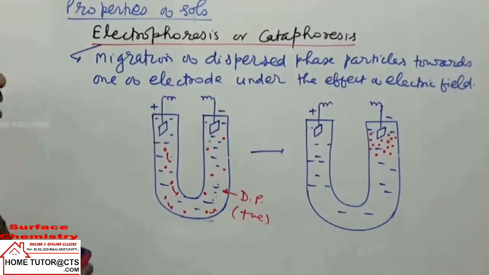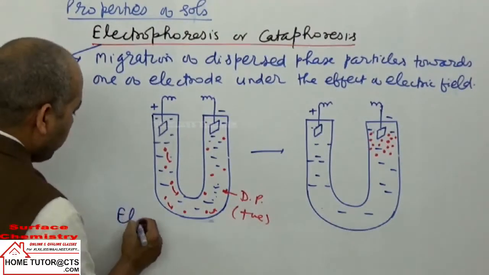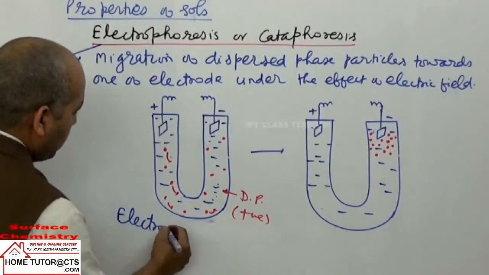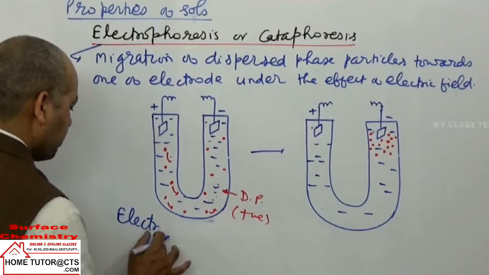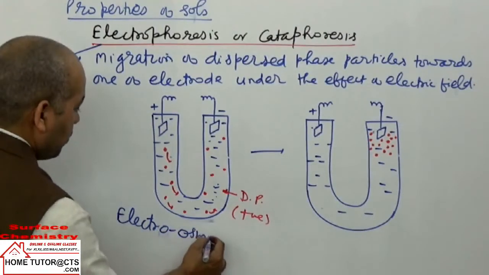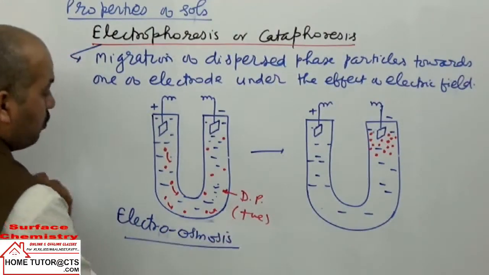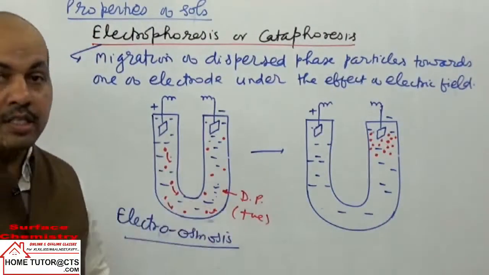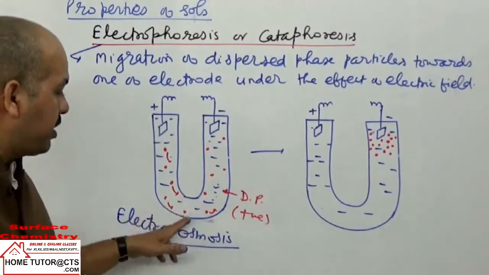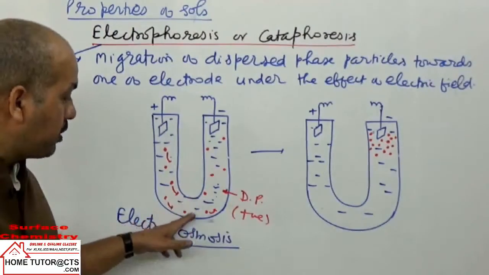Now one more term, electroosmosis. Just like the phenomenon of osmosis, in electroosmosis we can have such an arrangement, but we put some membrane here.